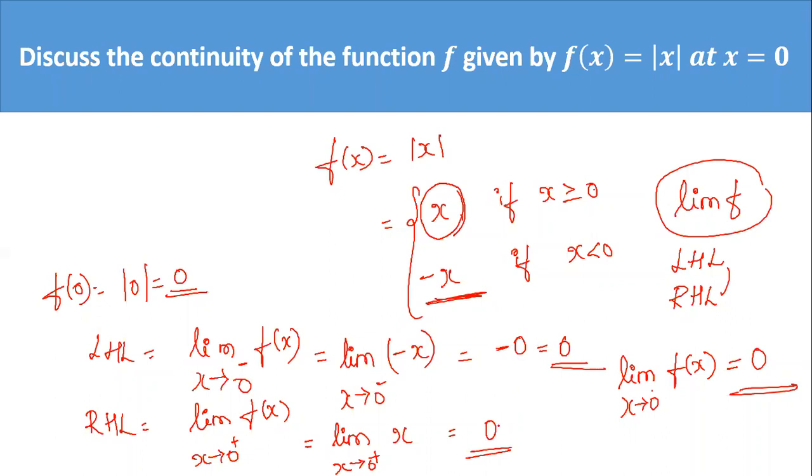Suppose this is not equal, then directly you can say that the limit does not exist. So we need not go to the definition, directly we can say it is discontinuous. But here you can see left hand limit is equal to right hand limit, so the limit exists. The limit value is equal to 0, and you can see that this value of the limit is equal to the value of the function at x is equal to 0. So the function is continuous at x is equal to 0.